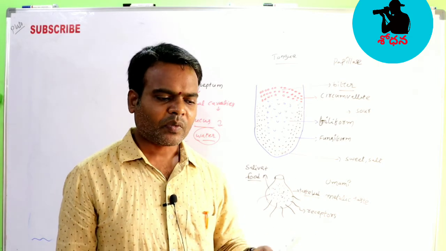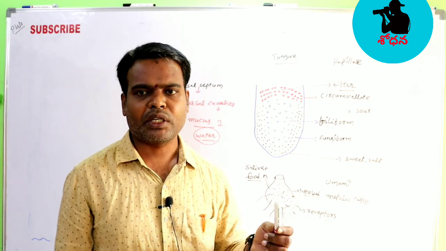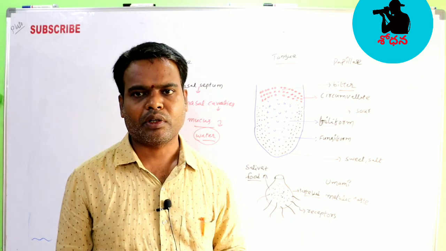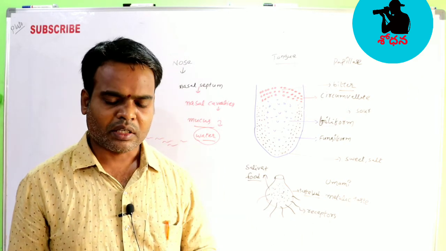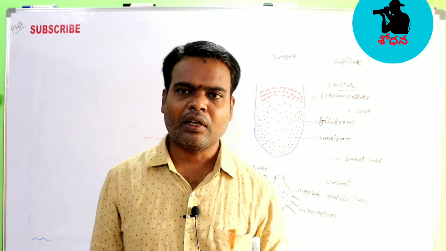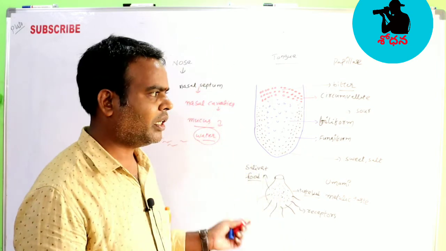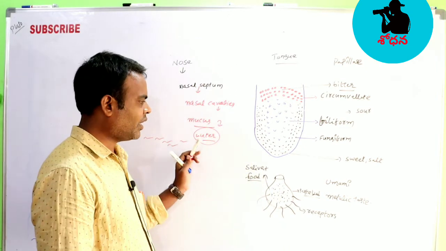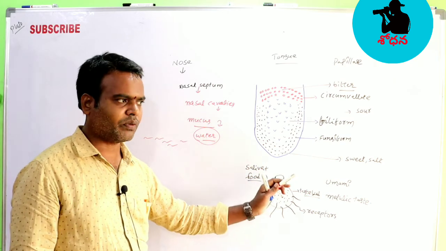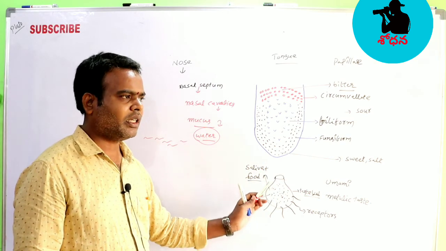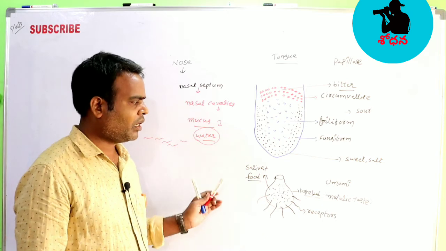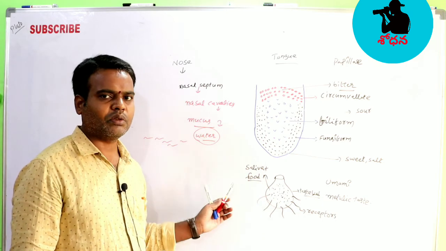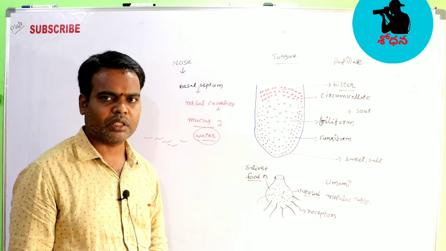In the structure of the ear, the basilar membrane contains the receptors, which I told you are the auditory receptors. But here, olfactory receptors and gustatory receptors mostly take the smell and taste of chemicals, that's why they are called chemoreceptors.